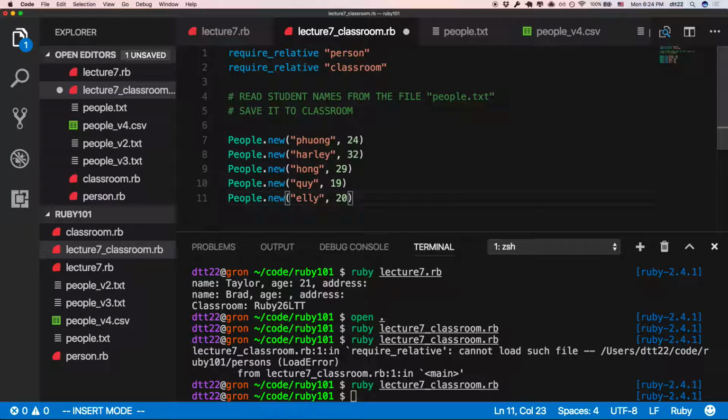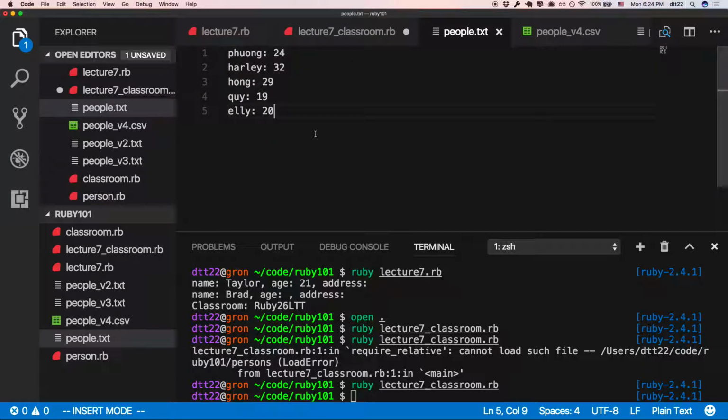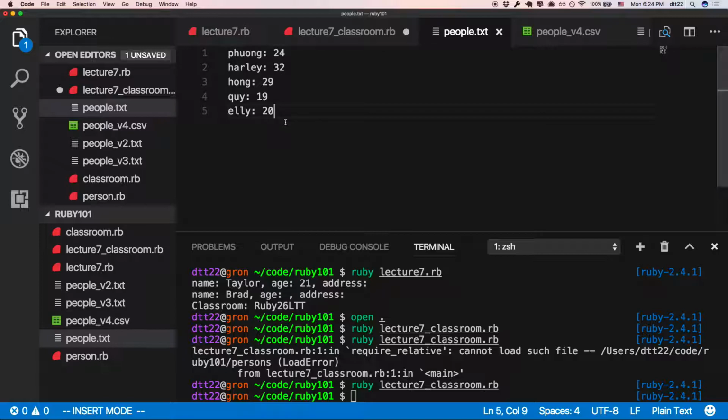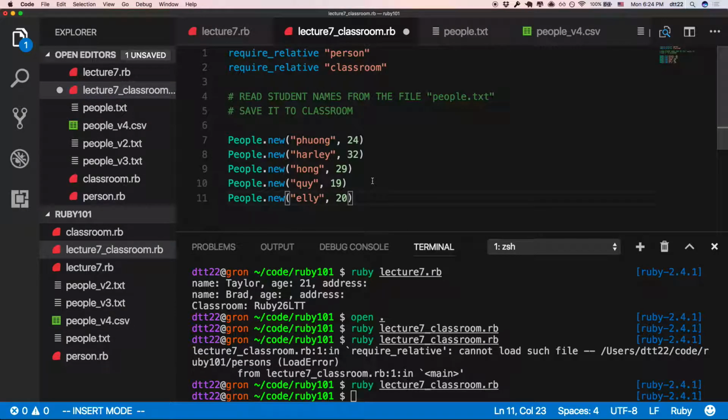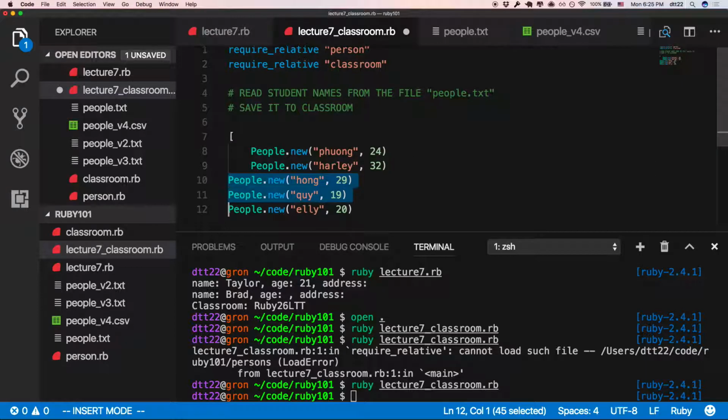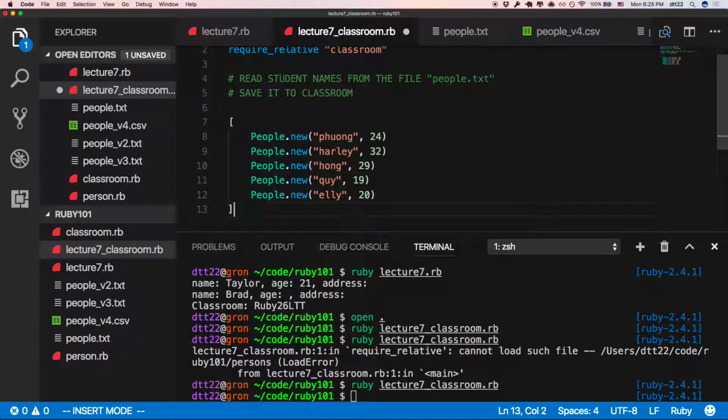That sounds silly. Next time, Phương says, "Hey, no, we have 10 more people," and I go in here like that. And Phương says, "No, Ellie quit," and then I go back in and no, I want to read from the file again. But now I have 5 people. Imagine if I have an array, and these are 5 people I have in it. That's an array of 5 people, and an array, so you need the comma like this, right?